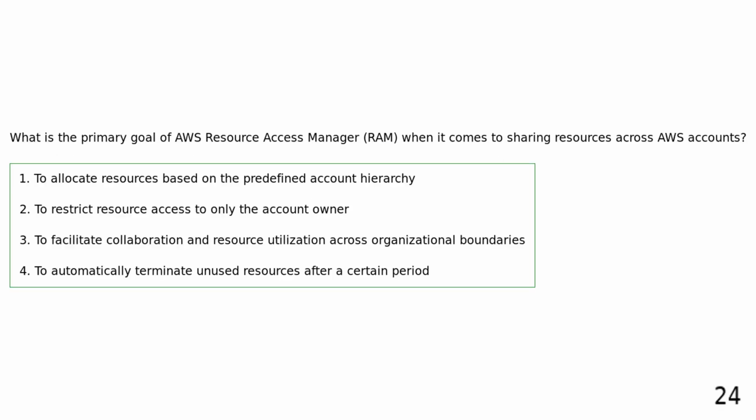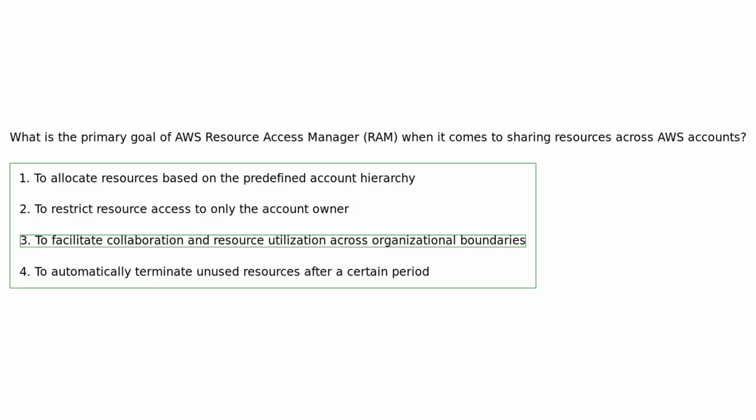What is the primary goal of AWS Resource Access Manager when it comes to sharing resources across AWS accounts? To allocate resources based on the predefined account hierarchy. To restrict resource access to only the account owner. To facilitate collaboration and resource utilization across organizational boundaries. To automatically terminate unused resources after a certain period. AWS RAM aims to facilitate collaboration and resource utilization across organizational boundaries by enabling secure sharing of resources across multiple AWS accounts, improving operational efficiency and reducing redundant resource provisioning.